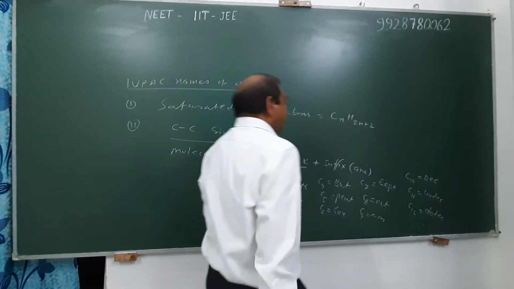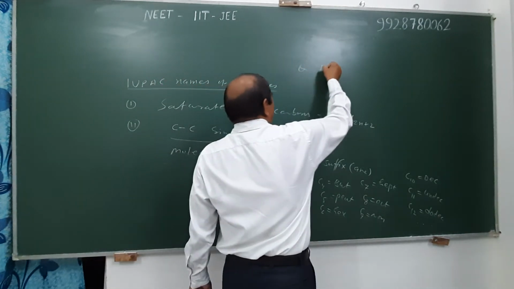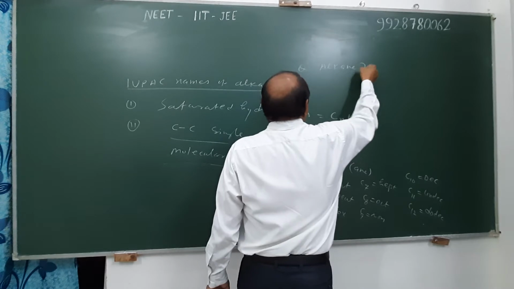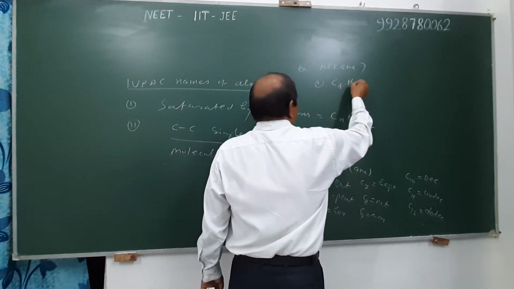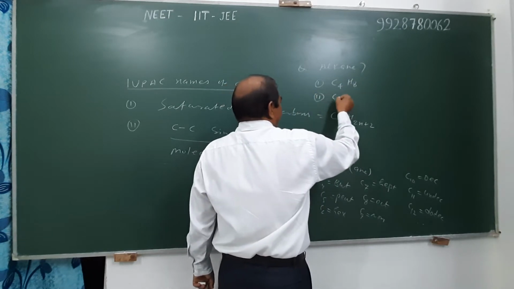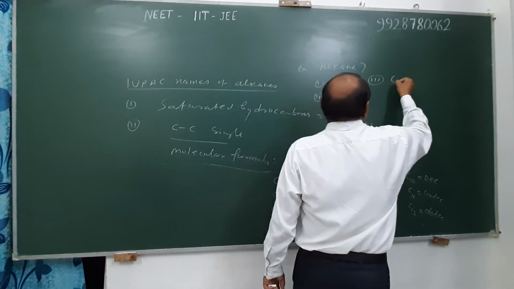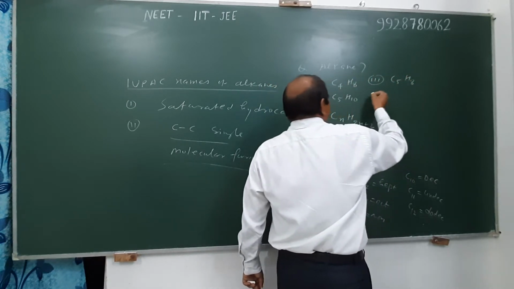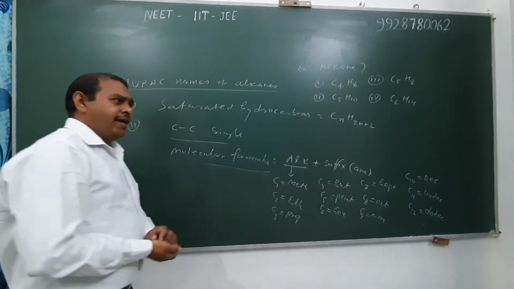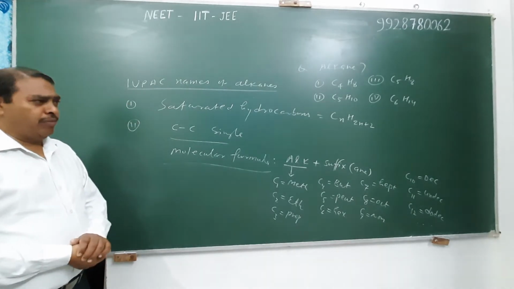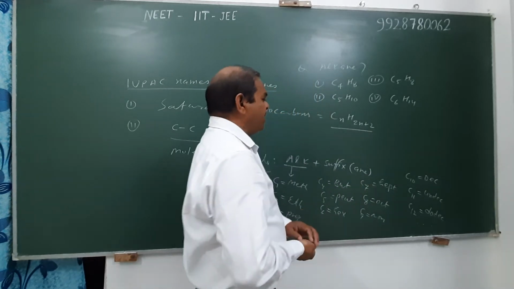For example, a very elementary question: identify alkane and write their IUPAC name. First, molecular formula C4H8. Second one is C5H10. Third one is C5H8 and fourth one is C6H14. First of all, we identify alkane in the given molecular formulas: those hydrocarbons whose molecular formula is CnH2n+2.